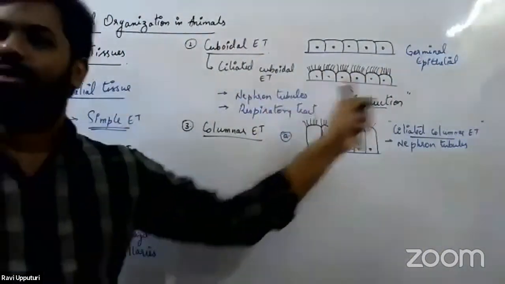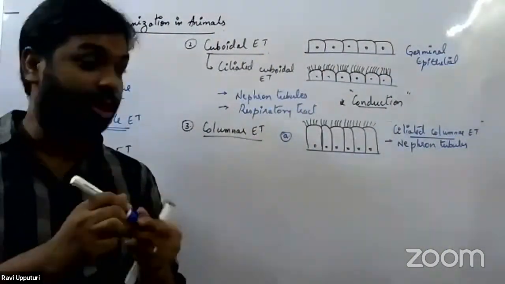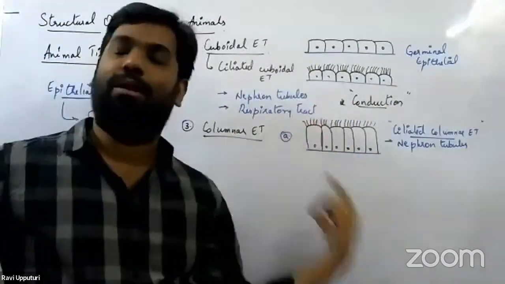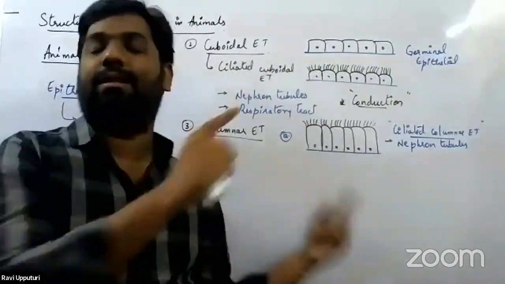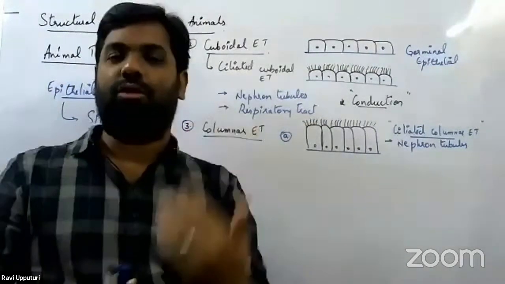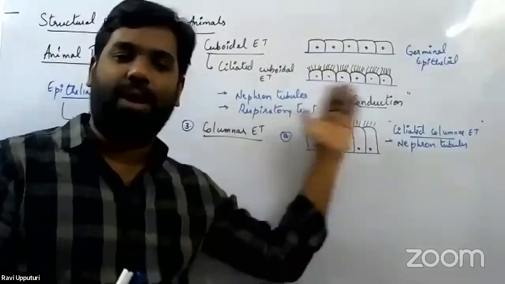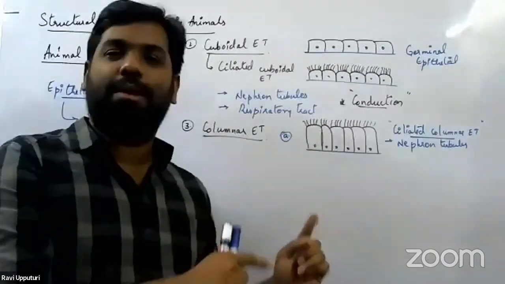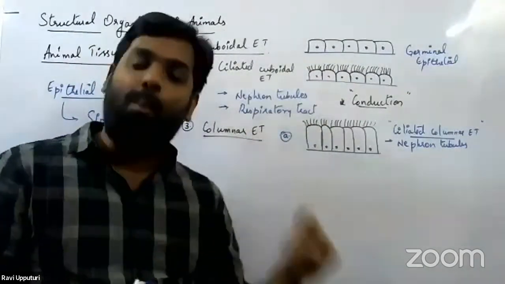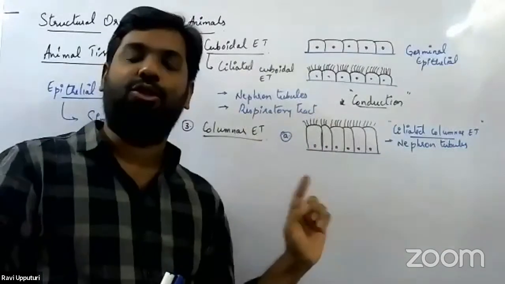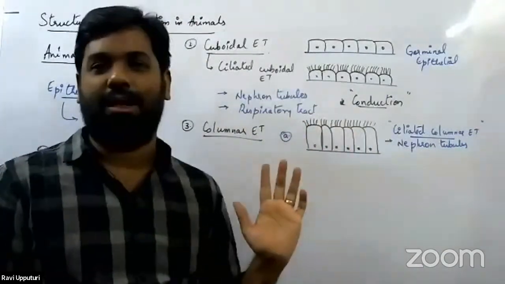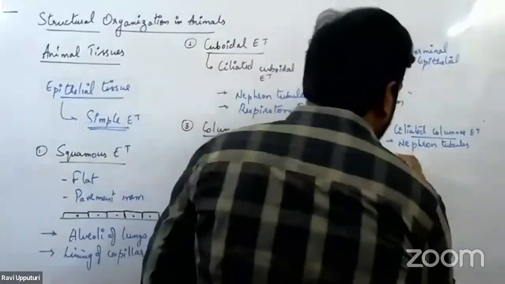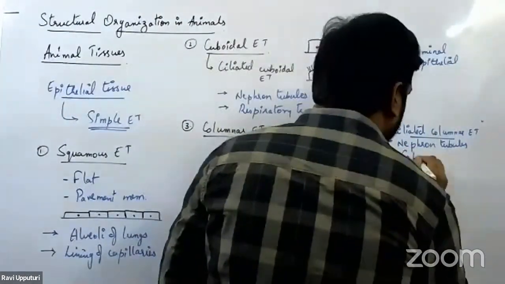So in nephron tubules, there are two types of epithelial tissue being present. You need to remember this. There is cuboidal epithelial tissue being present, as well as columnar epithelial tissue also being present in the nephron tubules. Once we get into the structure of nephron, there we'll see in detail in which part of the nephron which type of epithelial tissue is being present, right? So for now, remember that the nephron tubules consist of both ciliated cuboidal epithelial tissue as well as ciliated columnar epithelial tissue also. Right. Next, one more location is the fallopian tube.